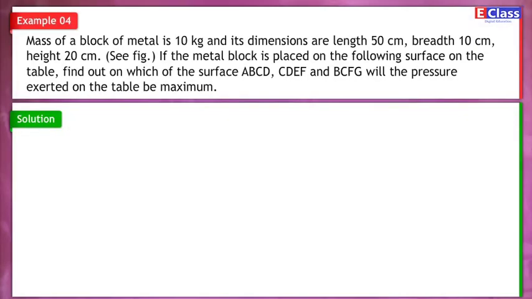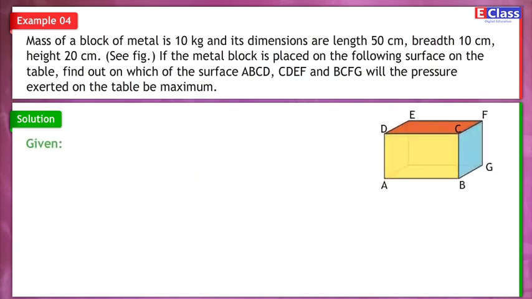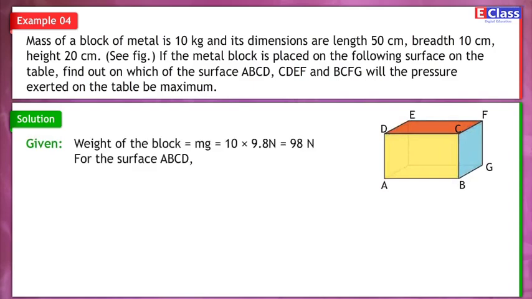Example 4. Mass of a block of metal is 10 kg and its dimensions are length 50 cm, breadth 10 cm, height 20 cm. See figure. If the metal block is placed on the following surface on the table, find out on which of the surfaces ABCD, CDEF and BCFG will the pressure exerted on the table be maximum. Given weight of the block is equal to mg is equal to 10 into 9.8 N is equal to 98 N.